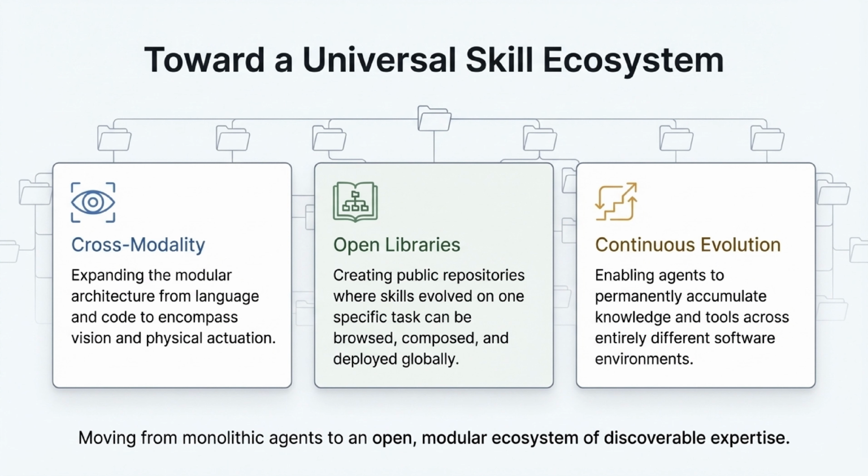Looking ahead, we are moving from monolithic agents to an open, modular ecosystem of discoverable expertise. This universal skill ecosystem will expand cross-modality to encompass vision and physical actuation. We aim to create open libraries where skills evolved on specific tasks can be shared globally, enabling agents to continuously accumulate knowledge across entirely different software environments.